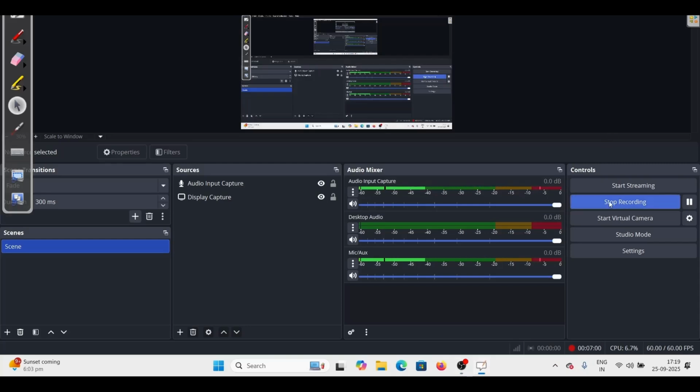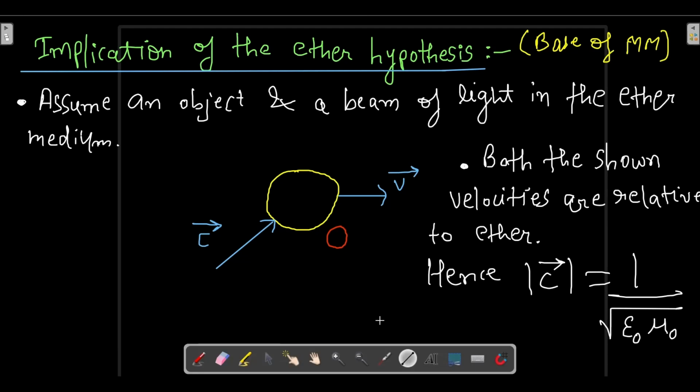Okay, let us learn about the implication of the ether hypothesis. This forms the base of the Michelson-Morley experiment. So let us assume, according to the ether hypothesis, an object O and a beam of light in the ether medium.